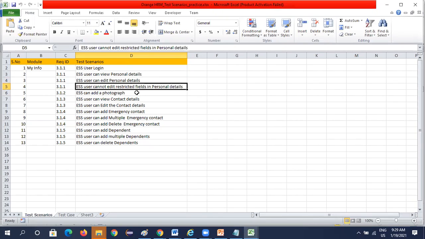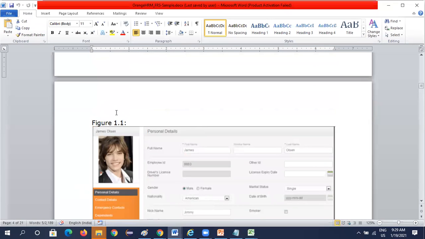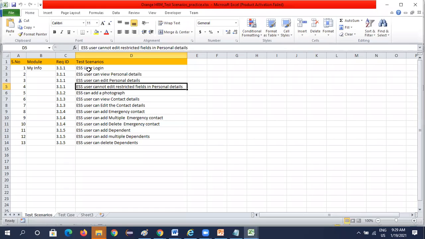This is one module. Okay, so see, under 3.11 my info module, how many test scenarios have we written? Four test scenarios we have written. For each scenario, again, there will be multiple test cases. Till we complete test scenarios, test cases and test data preparation, we are not going to see the test application.